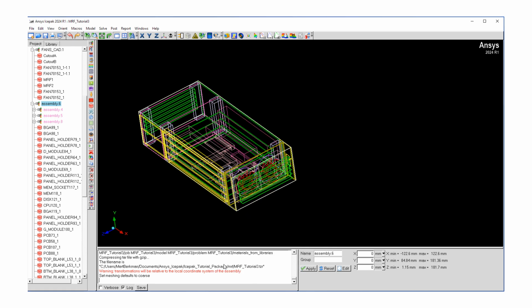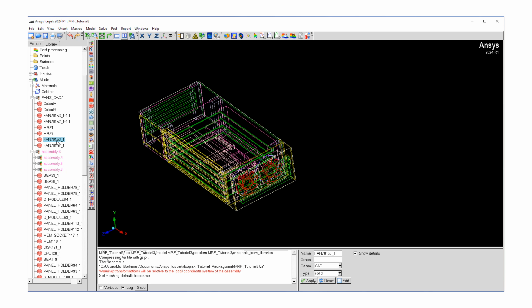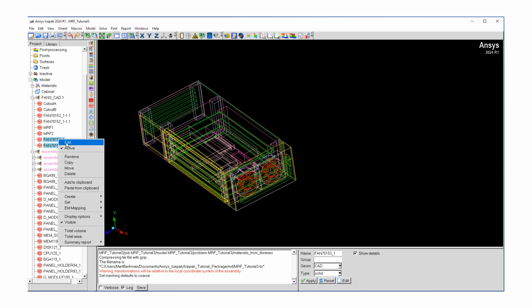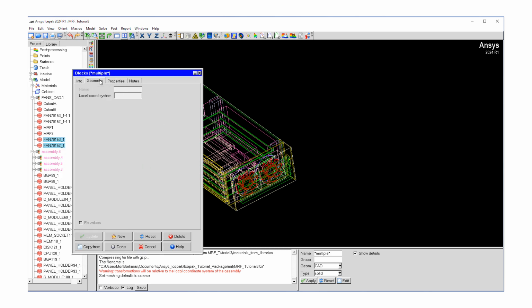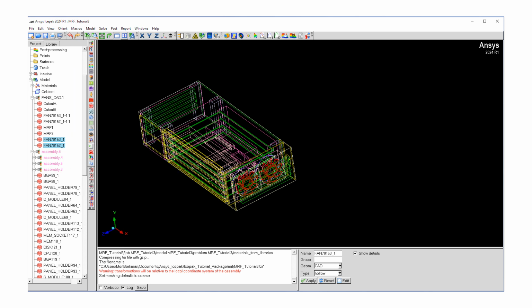So let's put this aside for now. One thing we want to do is we have our fan objects. These are the solids. We don't want to really resolve the solids, so instead of solids, we can just turn them to hollow to save on meshing, and then I'm just going to click done.